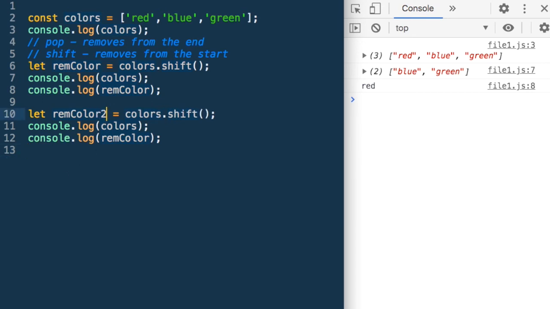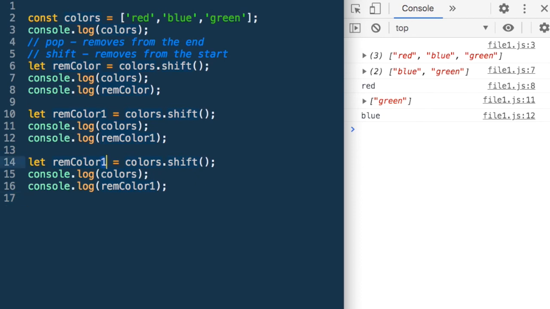So let me remove again. Now which one should get removed? Should it be blue? Should it be green? Blue is at the start, so it should remove blue. So blue has been removed and colors is now green. And now if I remove it again using shift, it will remove this value and the array will become empty.